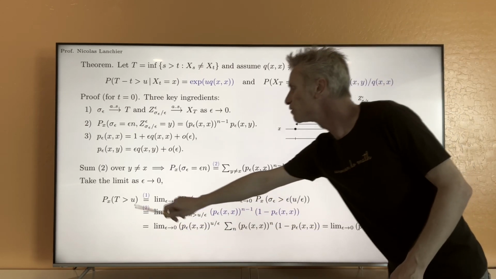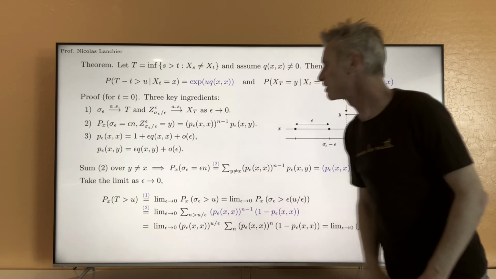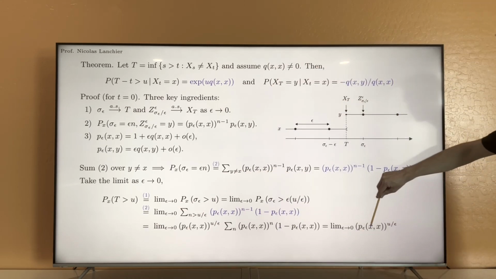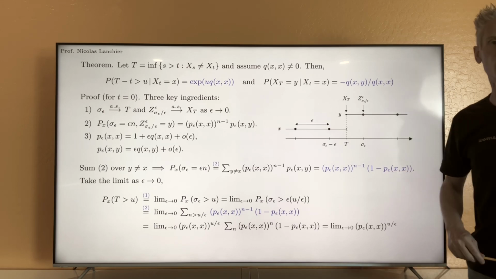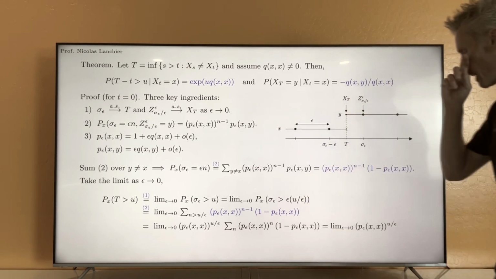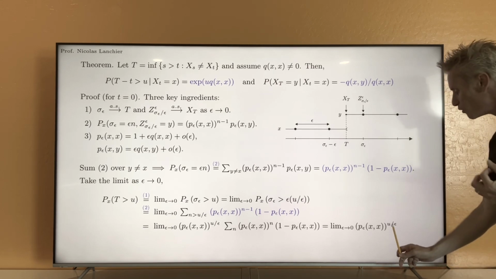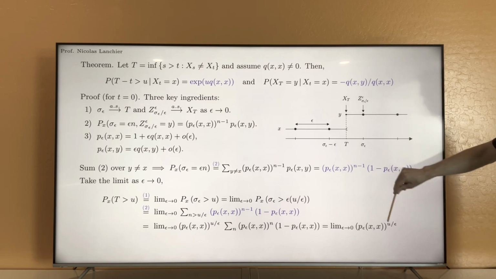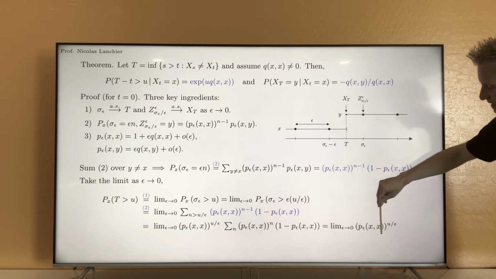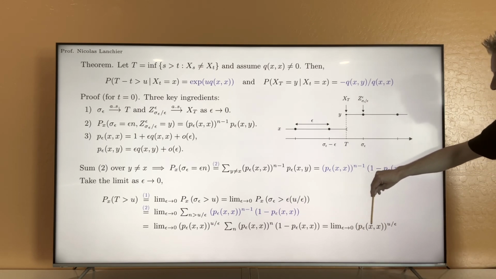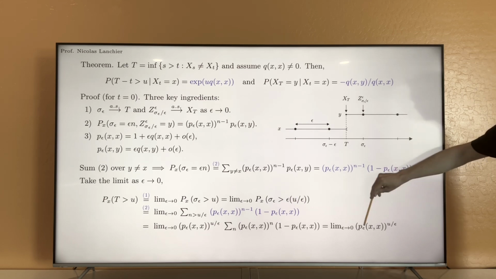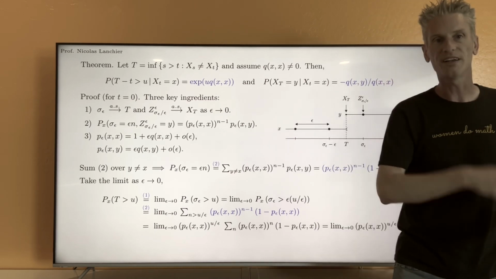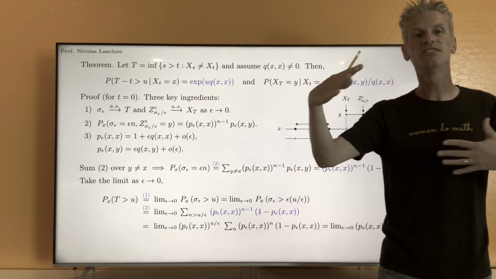And we end up with the fact that this probability that we are looking for is just equal to the limit when epsilon goes to 0 of p epsilon xx at the power u over epsilon. So now notice that u over epsilon, when epsilon goes to 0, goes to infinity. So the power here goes to infinity. But what's inside the parenthesis, p epsilon xx, when epsilon is very small, is close to 1. Something very close to 1 at the power something very large is undetermined.